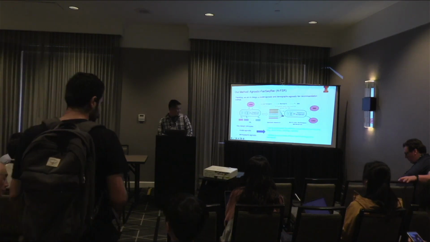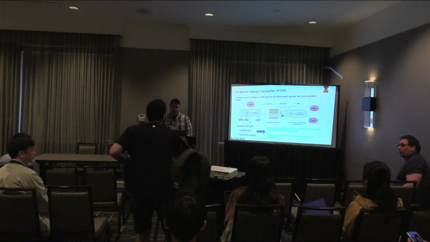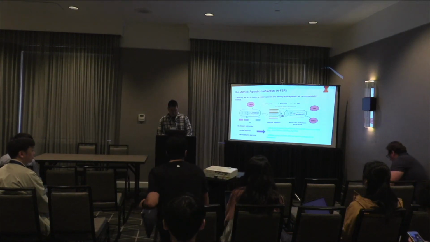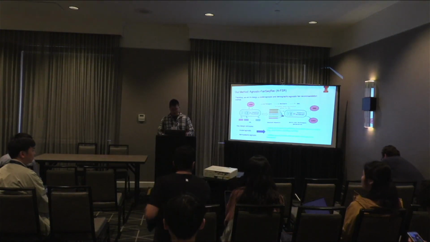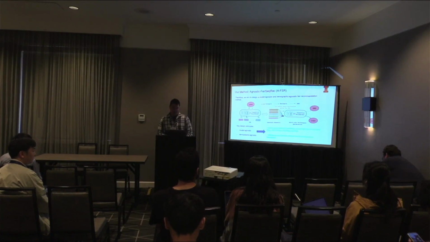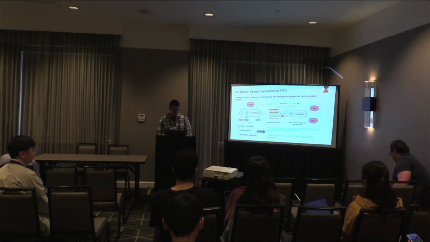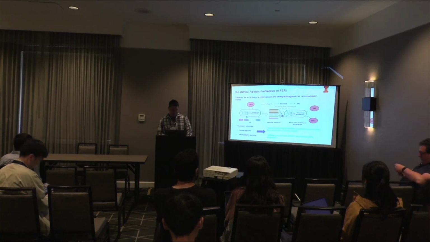The first one is model agnostic, which means that we require our method to be readily employed for arbitrary sequential recommenders like BERT4Rec, SASRec, or NARM. And the second design principle is demographic agnostic. In this case, we require our method to achieve group fairness without using users' demographic information at all.